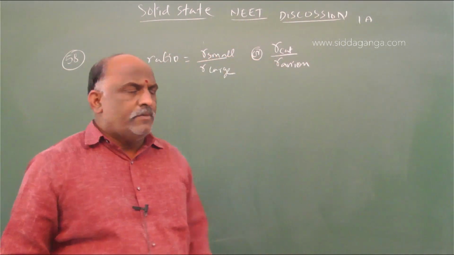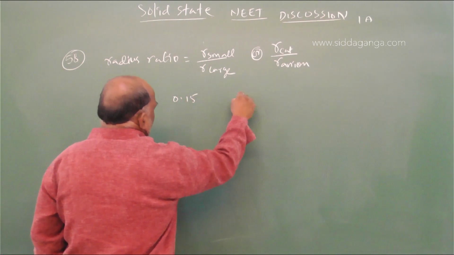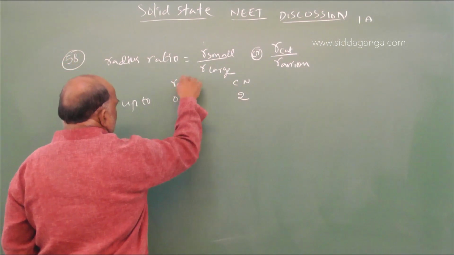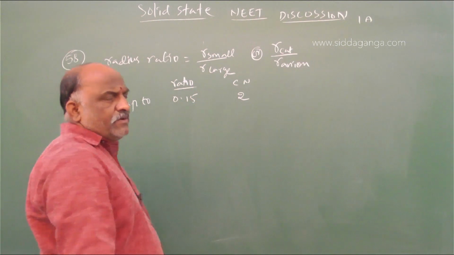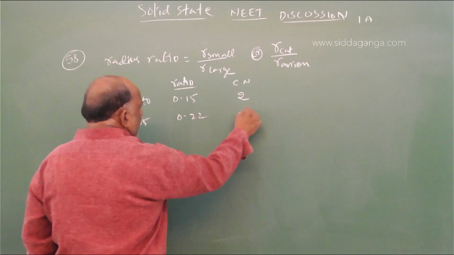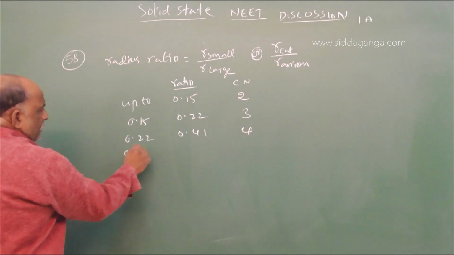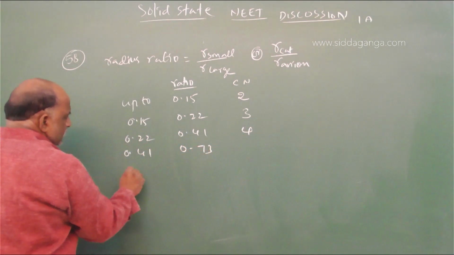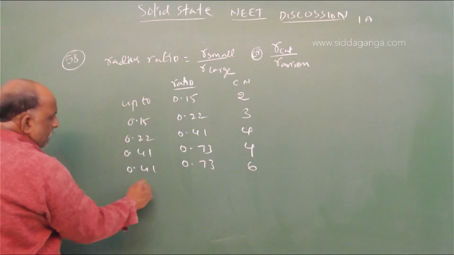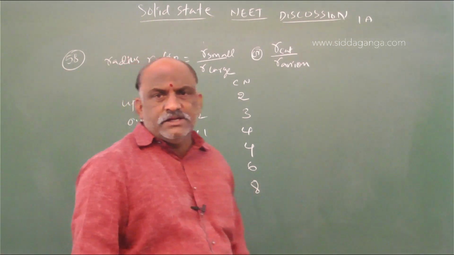Up to 0.15, coordination number 2. 0.15 to 0.22, coordination number 3. 0.22 to 0.41, coordination number 4. 0.41 to 0.73, coordination number 4 or 6, and 0.73 to 0.99, coordination number 8. These are the radius ratio values.